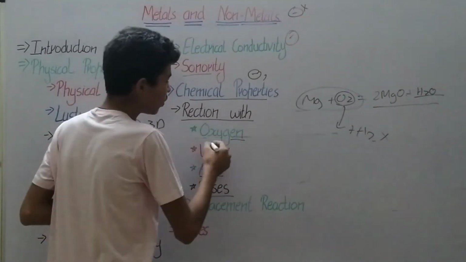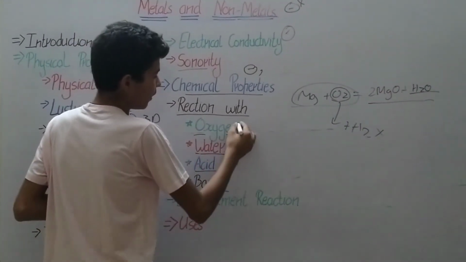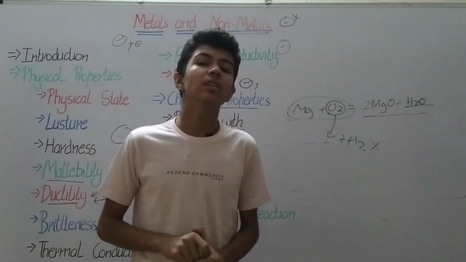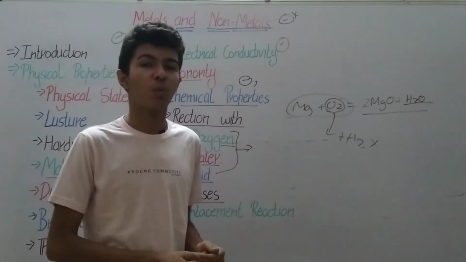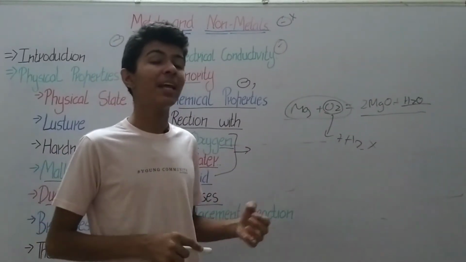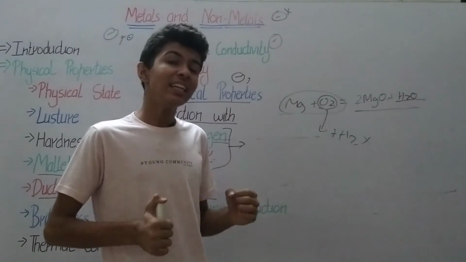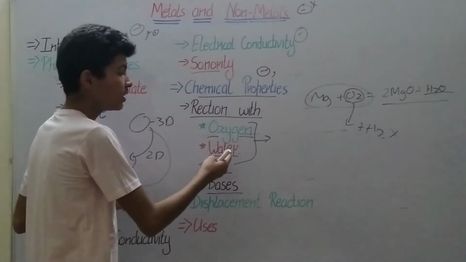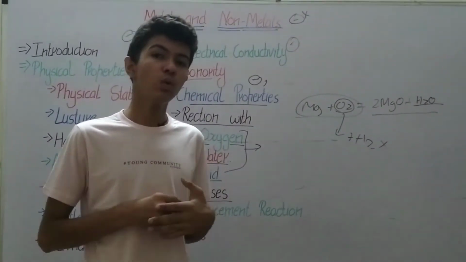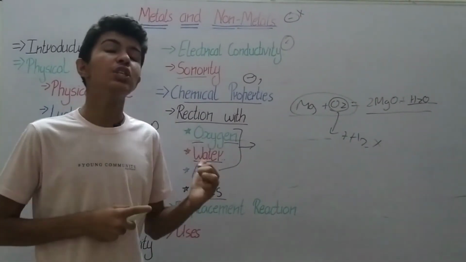So now we have talked about oxygen and water, but what if they are exposed to both? This forms corrosion. So what exactly is corrosion? You may have seen that when an iron object is placed outside, exposed to both oxygen and water, it starts forming rust. This rust is known as corrosion.